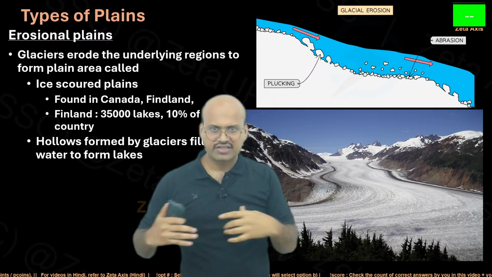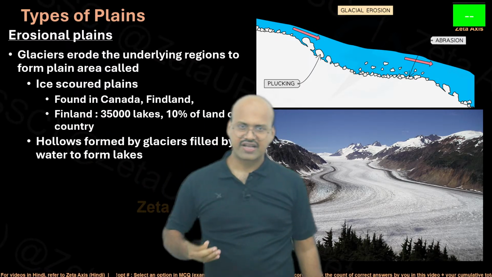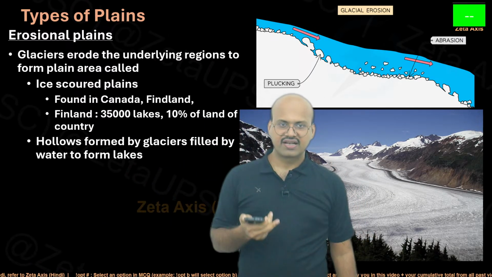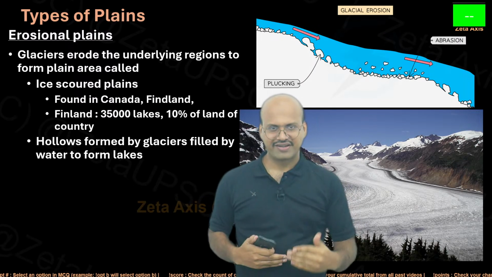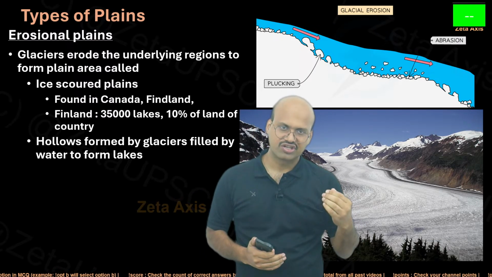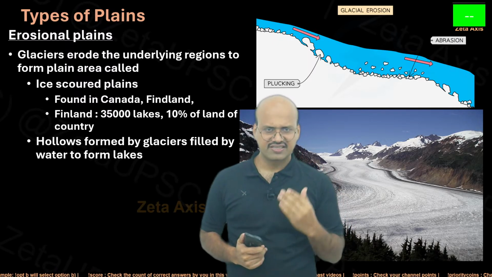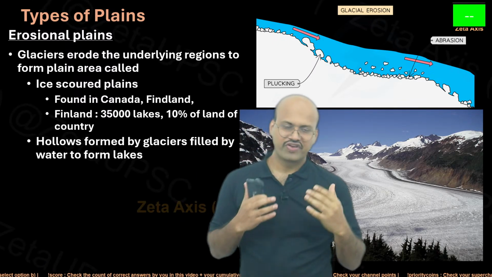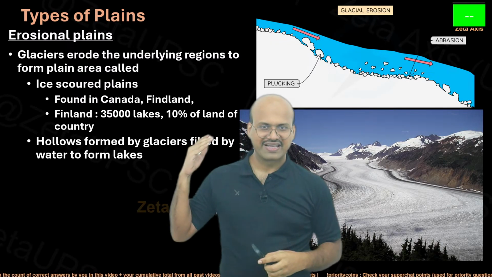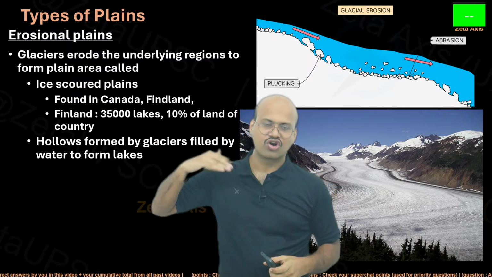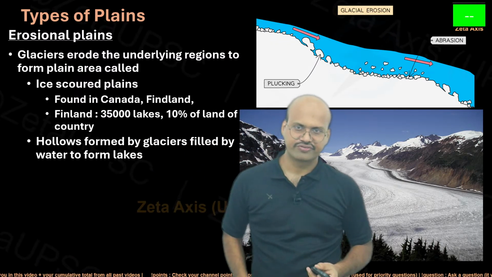Remember, all this area, Canada and Finland, were completely covered by glaciers in the Ice Age. Now, when the temperature of Earth rose, the glaciers went back. So we can see a very good example of glacier erosion in Canada and Finland, or those regions in the higher latitudes.